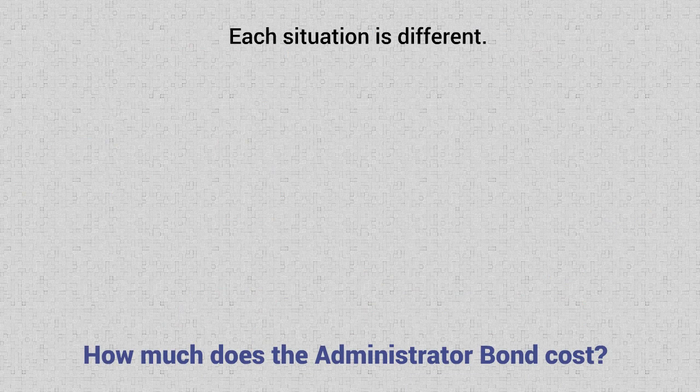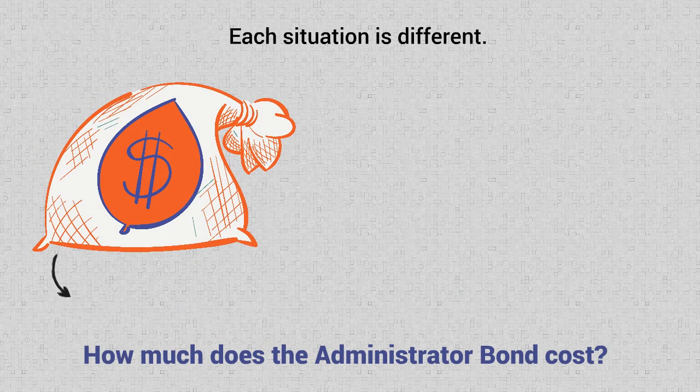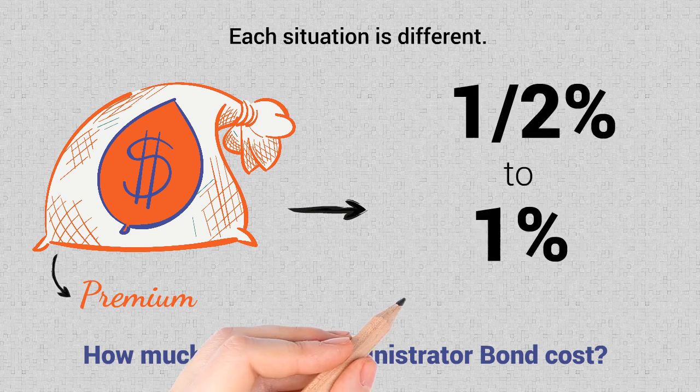How much does the administrator bond cost? Each situation is different. Usually the cost, also known as the premium, is 0.5% to 1% of the size of the estate. Here is an example of an administration bond in action.